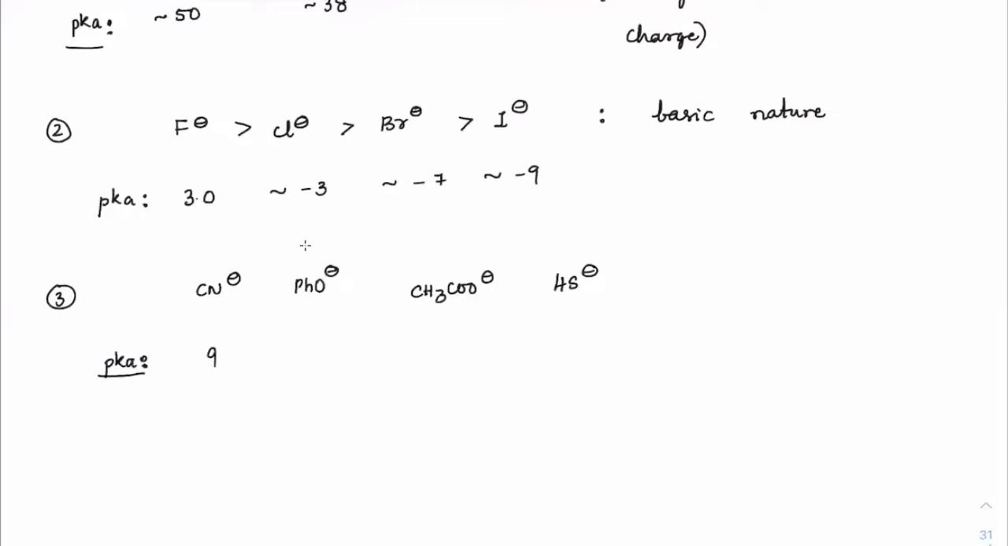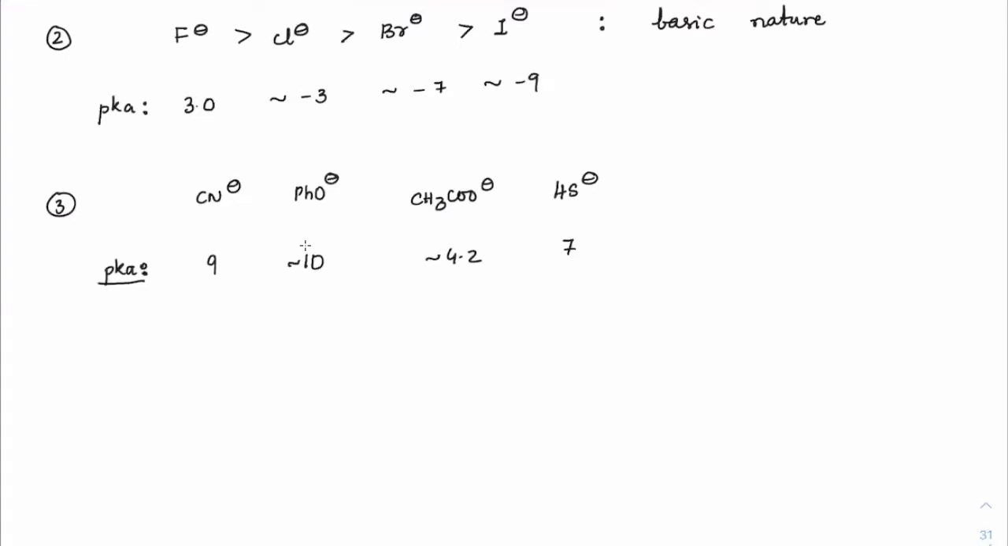HCN, the pK value is 9. Phenol, pK value is approximately 10. Acetic acid around 4.2. HS minus around 7, because it is coming from an acid H2S. Got it? So now if we compare, which will be more basic in here? We can see the highest value is for phenoxide. So if I take these as A, B, C, D, the basic strength of B is greater than A, is greater than D, is greater than C.